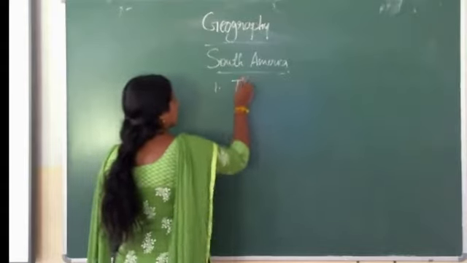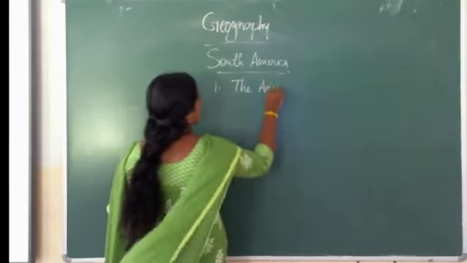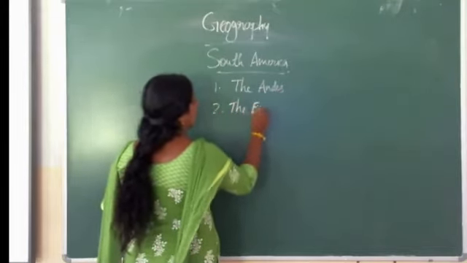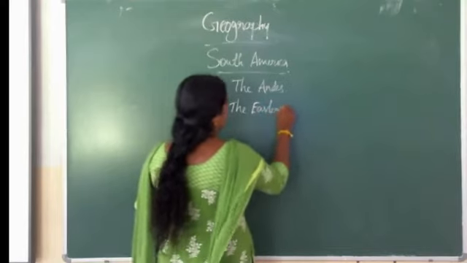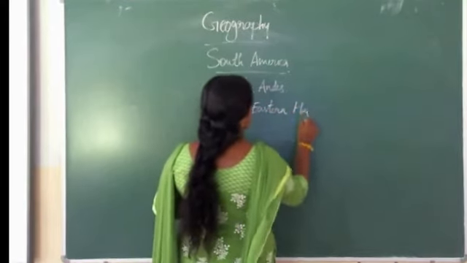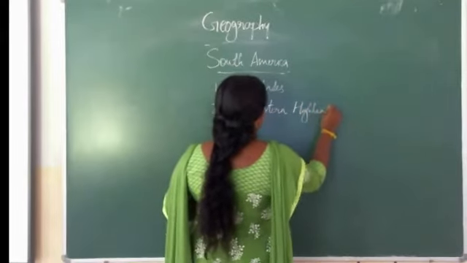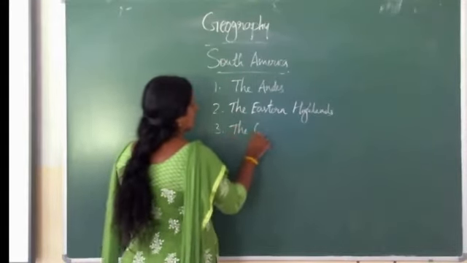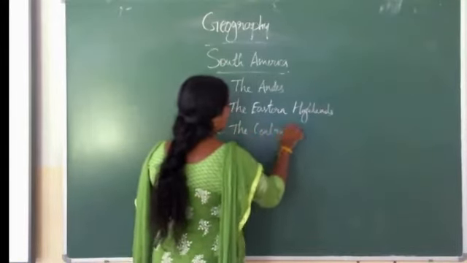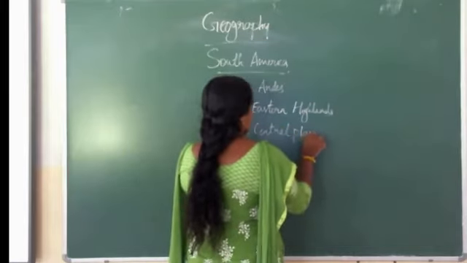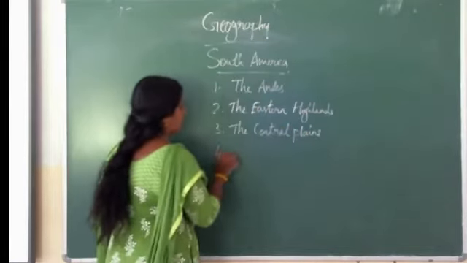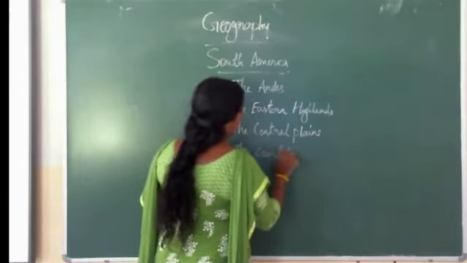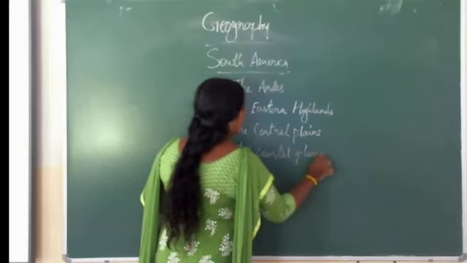First one, the Andes. Second one, the Eastern Highlands, and the third one is the Central Plains, and the fourth one is the coastal plains.